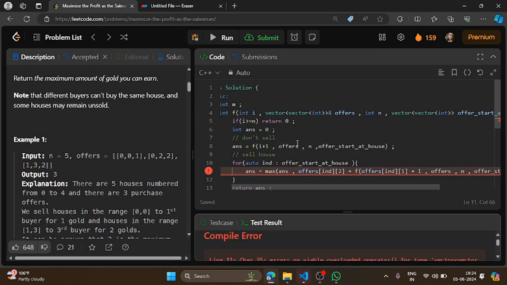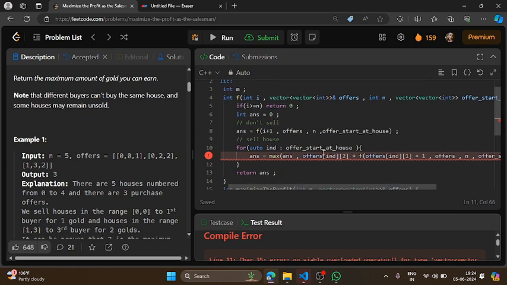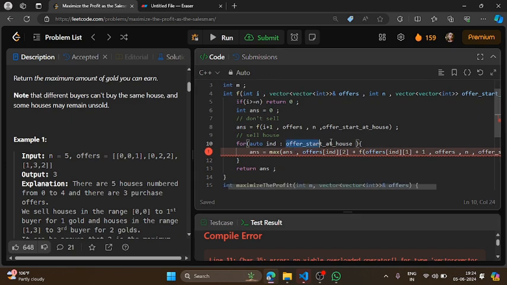Getting what's wrong here. Oh, sorry. Actually, what we were storing in this offers start at I, this is a 2D vector actually. So I want to search how many indexes of offers are available.